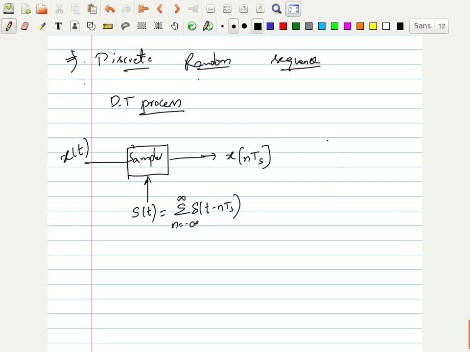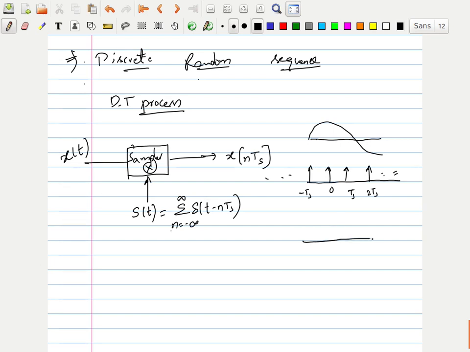Now see, I am drawing it for you here. X of t, let's say I am taking something like this, and this impulse train starts somewhere here, let's say this is 0, this is minus Ts, this is at Ts, this is at 2Ts, and so on. Now I am multiplying at the sampler. What the sampler does is multiply x of t with s of t.